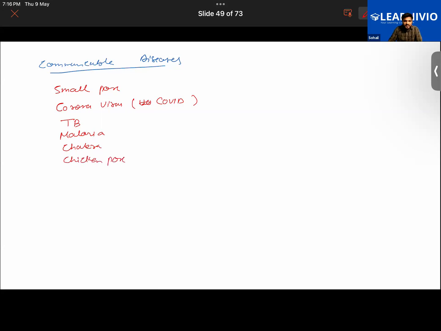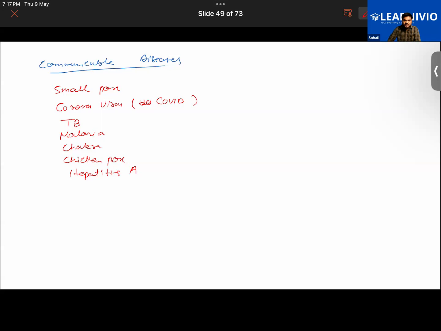Chickenpox is there. And in hepatitis, you have different types of hepatitis, like hepatitis A and hepatitis B. If you talk about type A, then type A can be spread from one person to another. So to be specific, hepatitis A is communicable. In general, I can't say hepatitis is contagious, but talking about hepatitis A, it is very contagious.